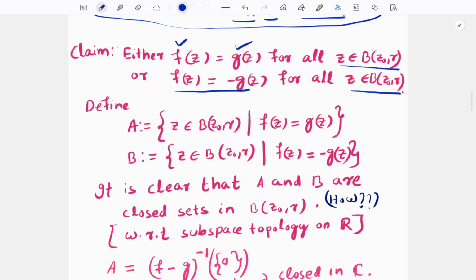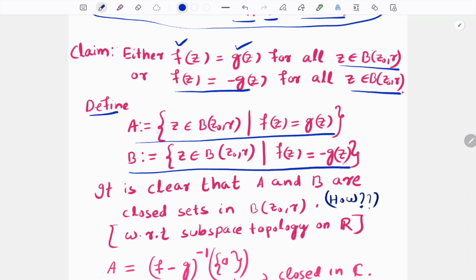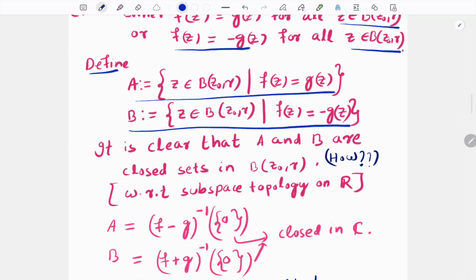We will define two sets. One set is defined in this way and the other set is defined in this way. In the set A, we collect all the points from this ball where f of z is equal to g of z. In the set B, we collect all the points from the ball where f of z is equal to minus g of z. It is clear that A and B are two closed sets. I am saying that it is clear, but you have to verify it.